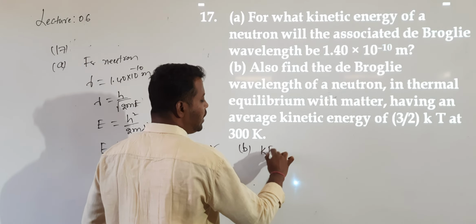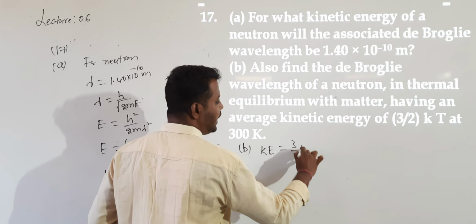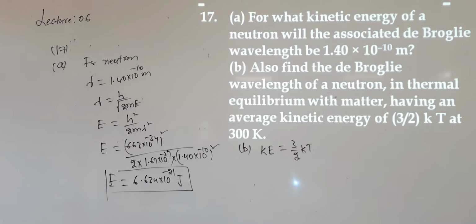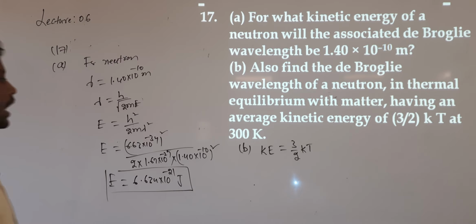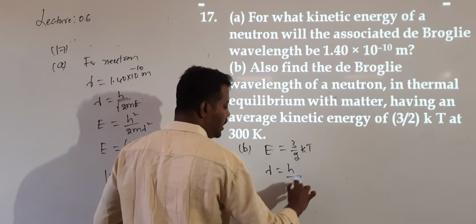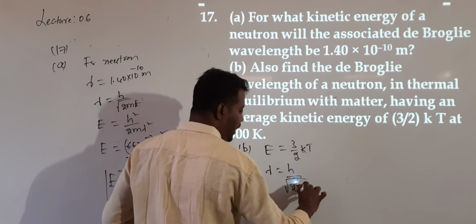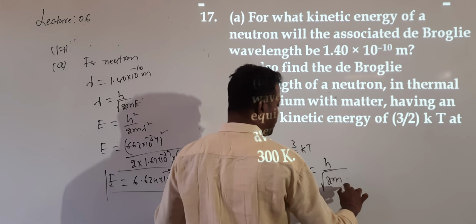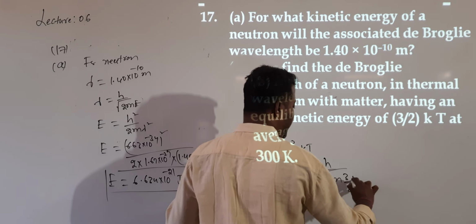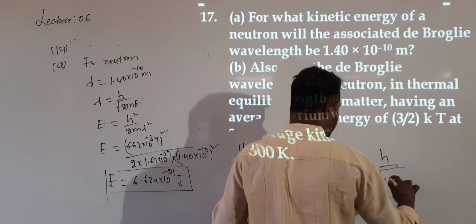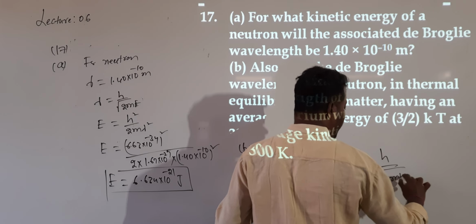If the average kinetic energy of the neutron is 3/2 kT, where k is the Boltzmann constant, they are asking us to calculate the de Broglie wavelength value. With average kinetic energy E = 3/2 kT, lambda = h divided by root over 2mE, which is h divided by root over 2m × 3/2 kT. The 2 cancels, giving h divided by root over 3mkT.